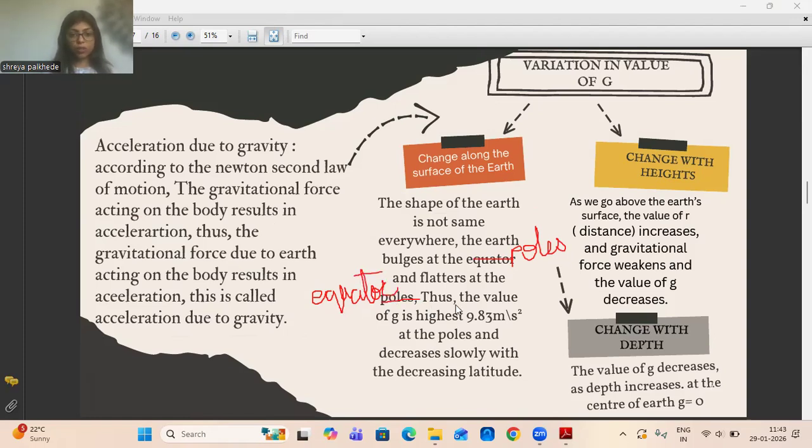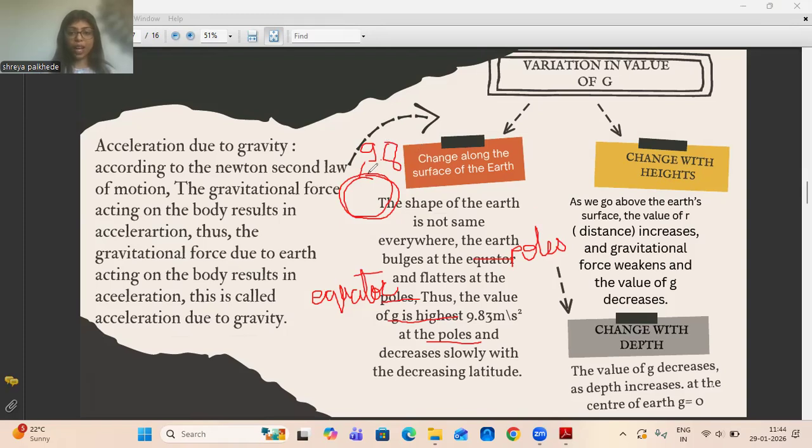Okay, so the value of g, the acceleration due to gravity, will be highest at the poles, which is 9.83. Sorry guys, what the hell I'm doing. Okay, so the value of g will be highest at this point, which is 9.83.